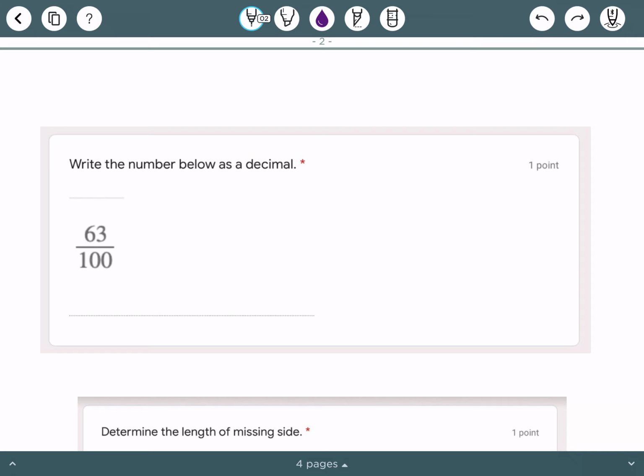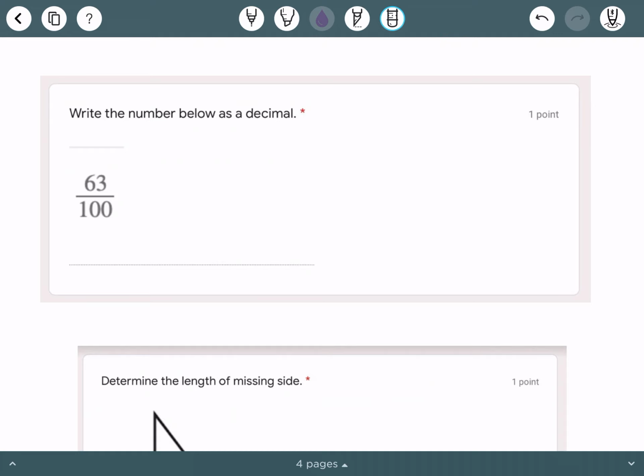So I'm not sure how the Desmos one works, but I know on the TI-34 that we use at school, you can put 63 hundredths in, and then you can hit that double arrow button that is close to the bottom right. And if you hit that and then enter, it will give you the decimal equivalent. Now, again, on Desmos, I'm not sure how that works, but if you wanted to hop on my office hours and ask, then we could always figure that out together.